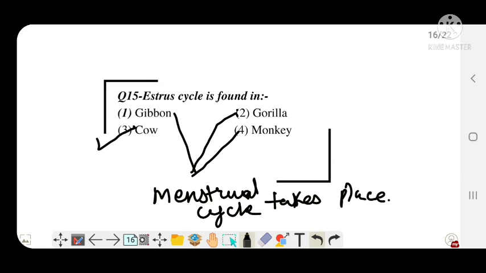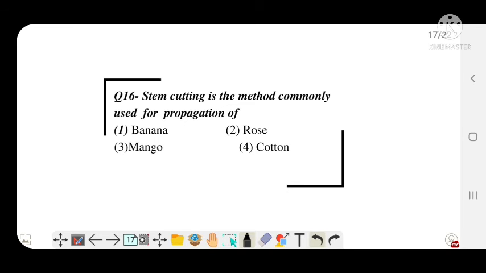So, next question. Stem cutting is the method commonly used for propagation of option A, banana, option B, rose, option C, mango, option D, cotton. And the correct answer is option B, rose, which you must remember. Next question.